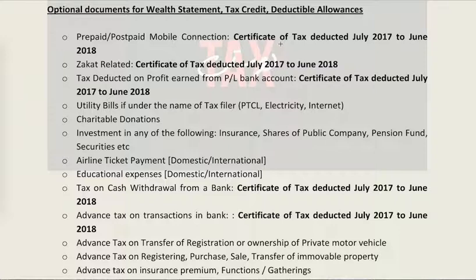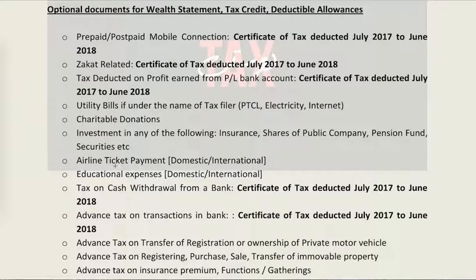So it is your right to receive all these certificates, but not many people are demanding them from different institutions. For example, you may have made a charitable donation to Shaukat Khanum or any recognized institution, and you may not be aware that making that charitable donation can reduce your tax liability. Your tax consultant will explain it in detail, but basically by making some expenses or by doing some investment, you get a reduction in tax liability.